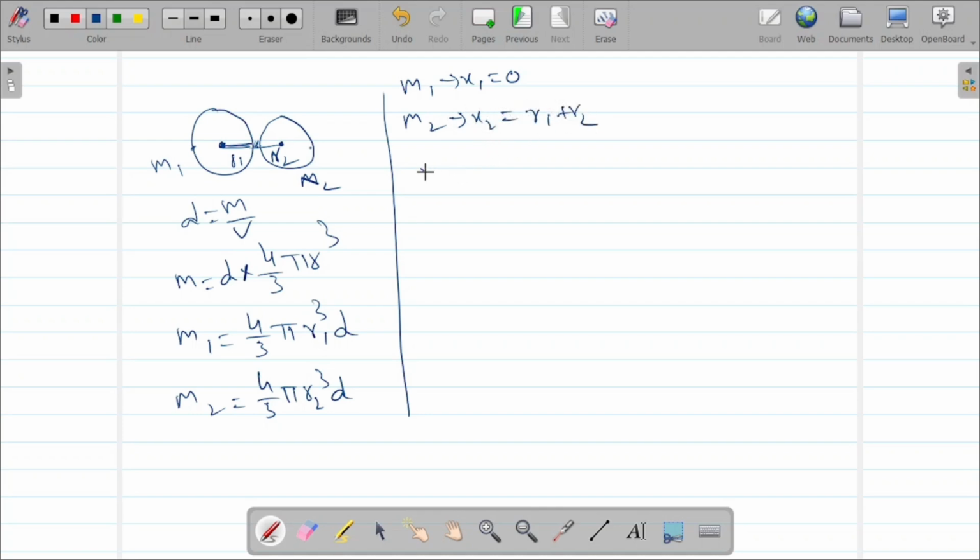So x center of mass is m1 x1 plus m2 x2 by m1 plus m2.